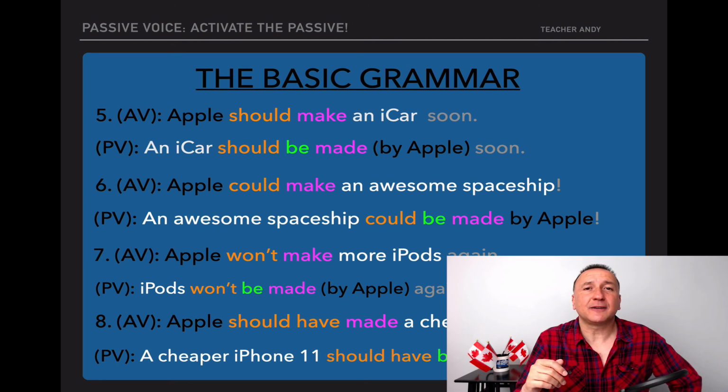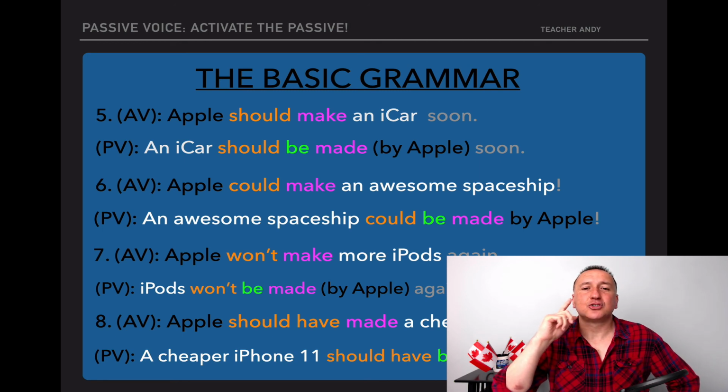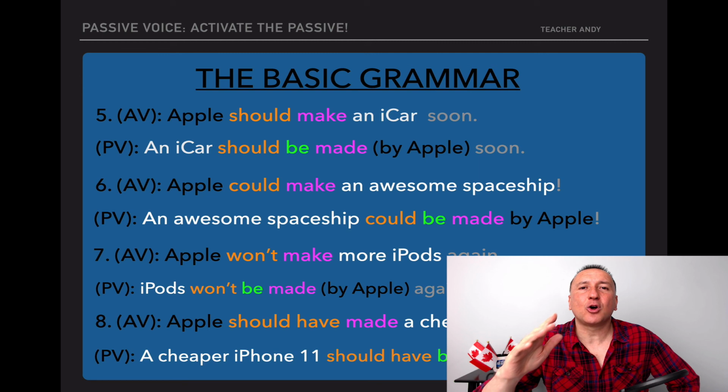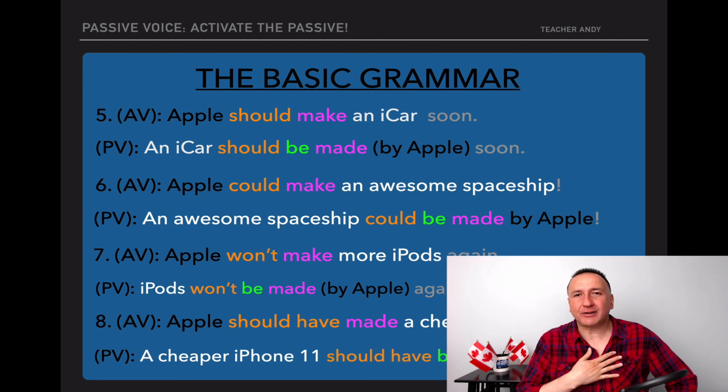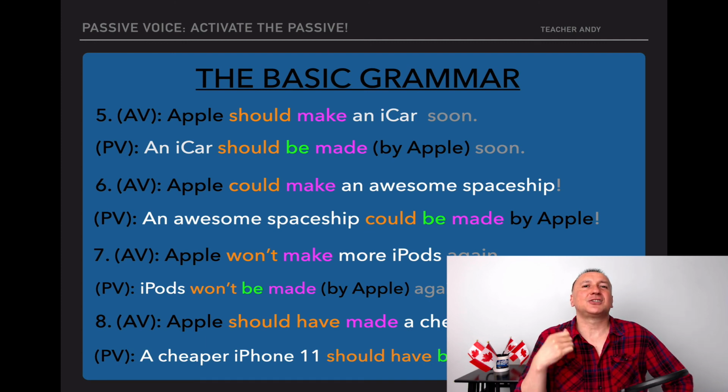Now, try to hear the difference. When I hear active, Apple should have made, and then the passive, a cheaper iPhone 11 should have been made. You just hear made. They sound almost exactly the same. Do you understand when I say that it is very tough for students to try to hear the passive voice? Because they sound, in many cases, similar to the active voice. Again, example number 8, Apple should have made, passive voice, and a cheaper iPhone 11 should have been made. Should have made, should have been made. You just hear the made. Great, let's move on.